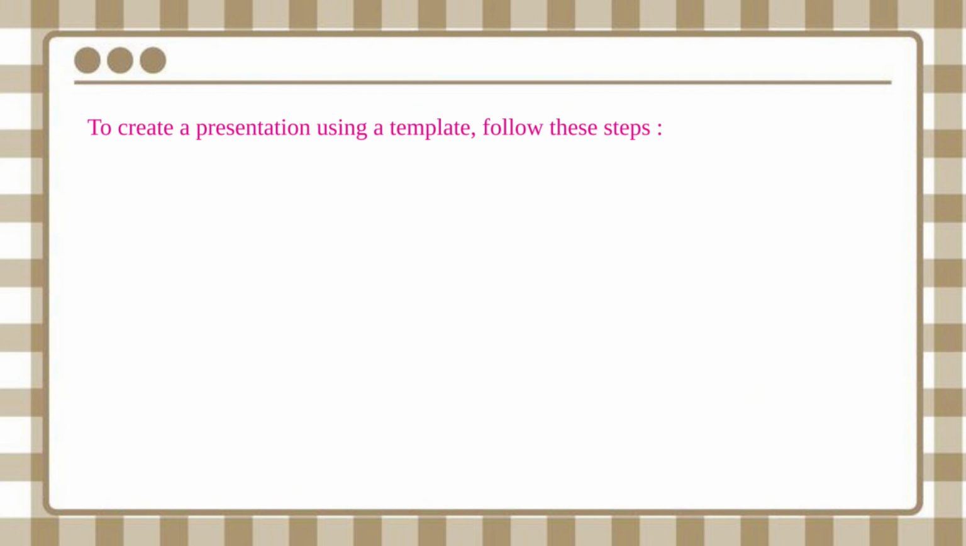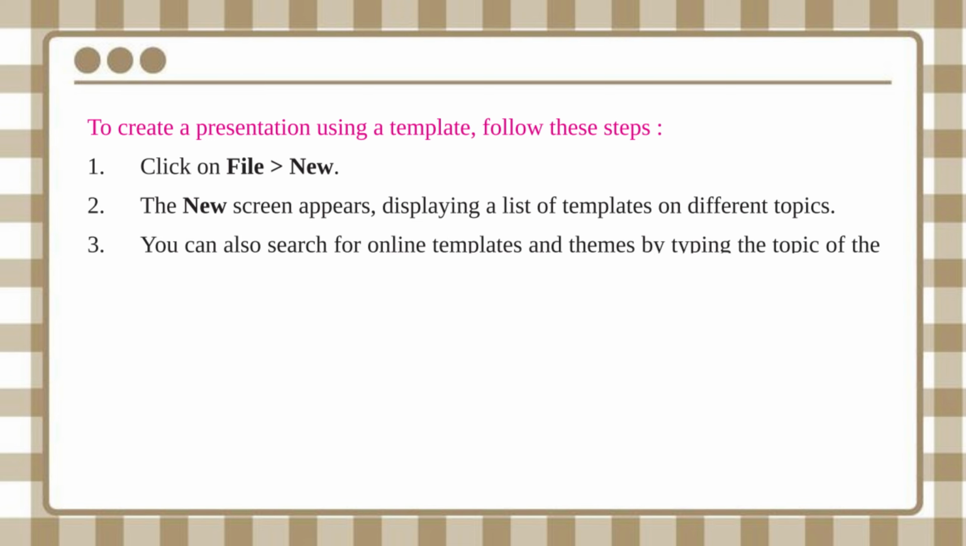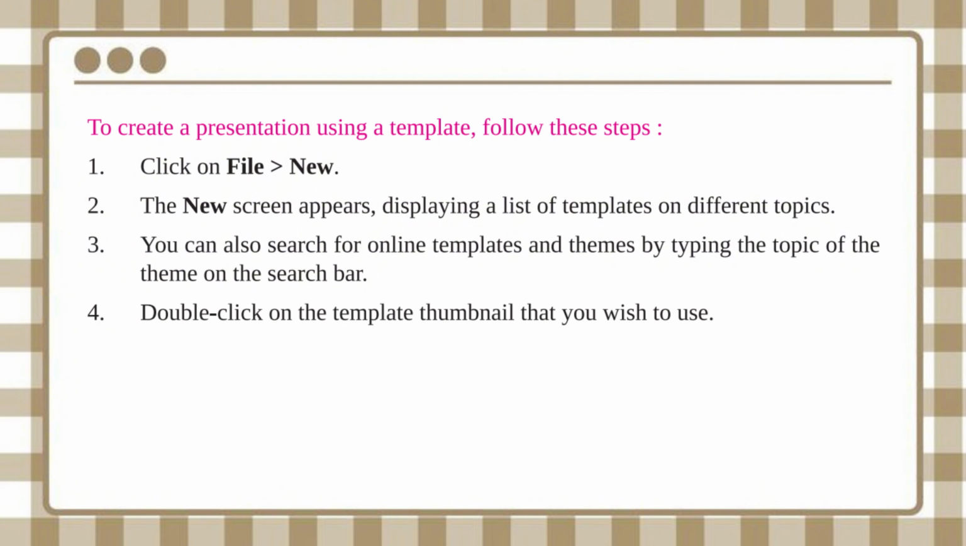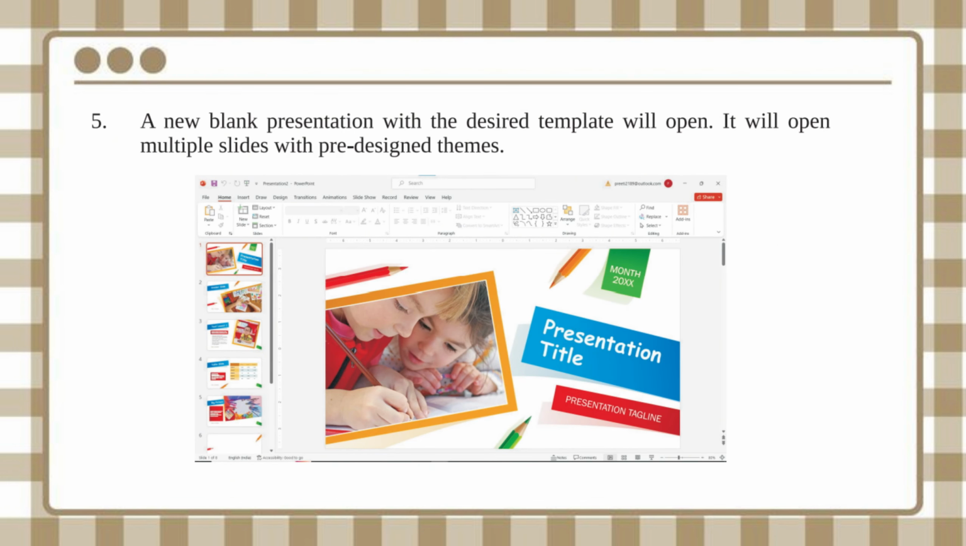To create a presentation using a template, follow these steps. 1. Click on File, then New. 2. The new screen appears, displaying a list of templates on different topics. 3. You can also search for online templates and themes by typing the topic of the theme on the search bar. 4. Double-click on the template thumbnail that you wish to use, or click on the thumbnail to preview the template first and then click on the Create button as shown in the figure. 5. A new presentation with the desired template will open. It will open multiple slides with pre-designed themes.